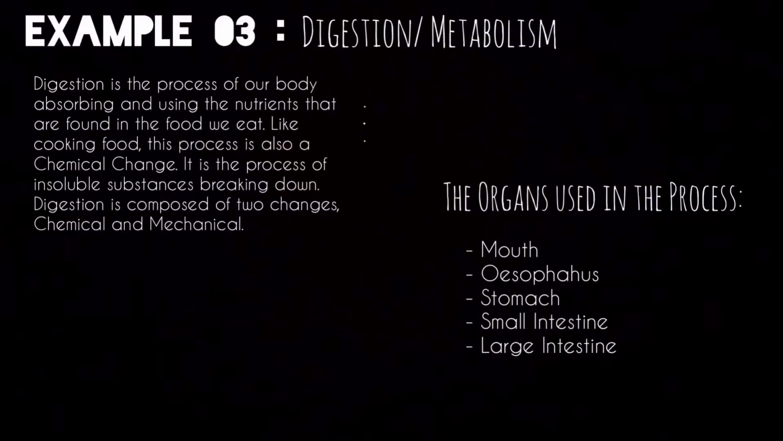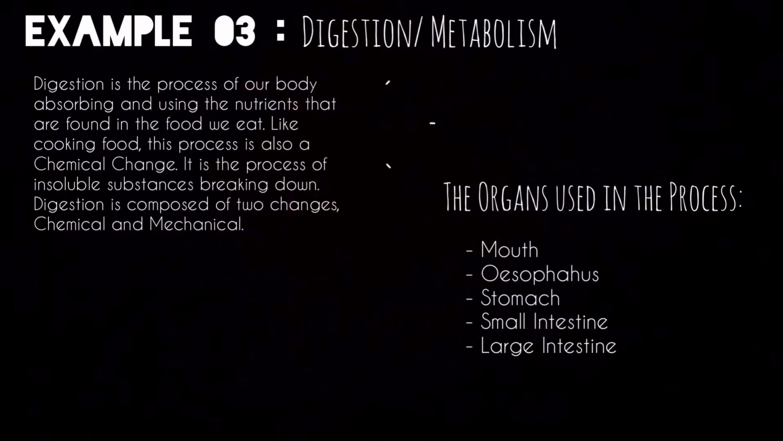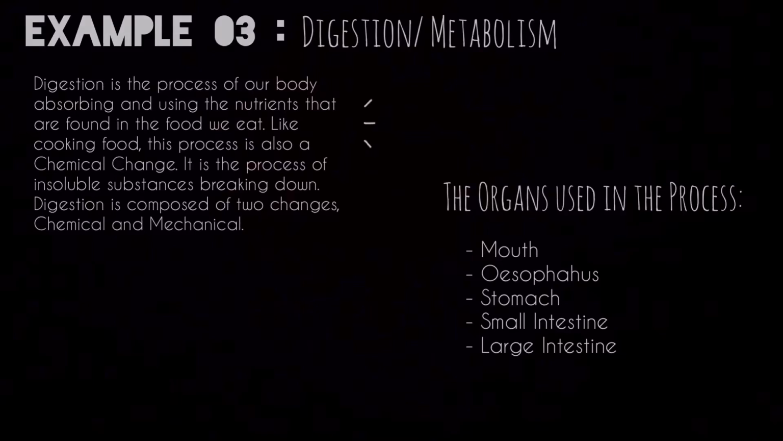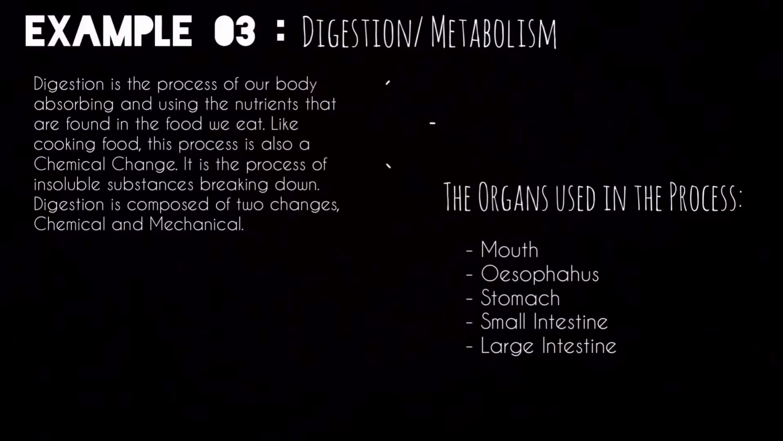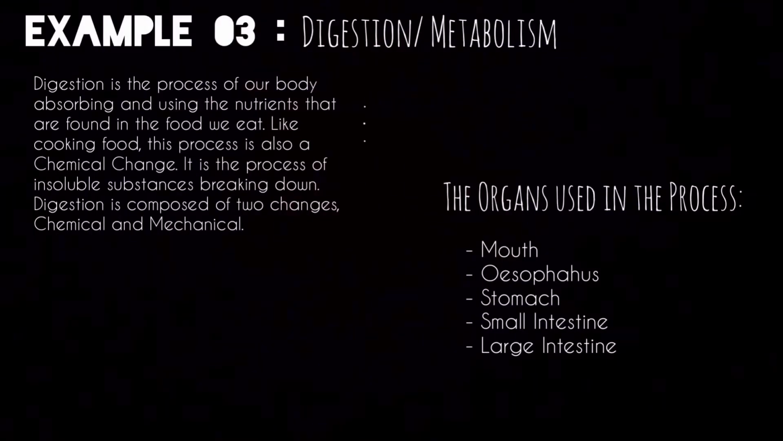After we have eaten the food, digestion or metabolism also is a chemical change, which is the process of dissolving and absorbing the nutrients we eat so our body is healthy. The organs used in this process are our mouth, esophagus, stomach, small intestine, and large intestine.